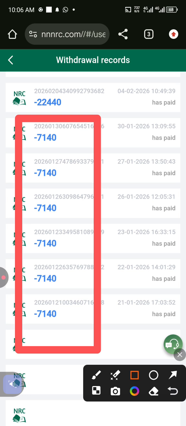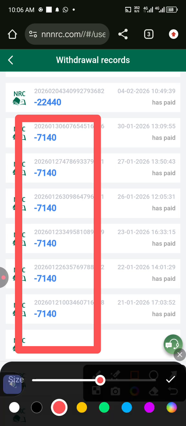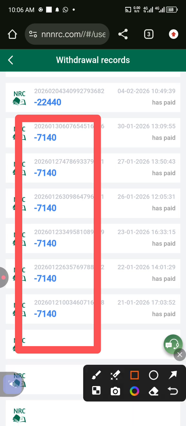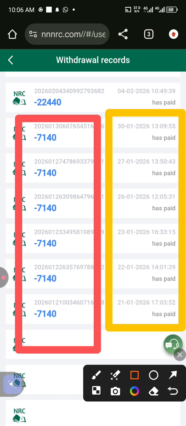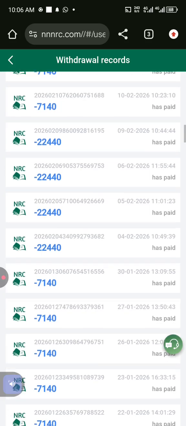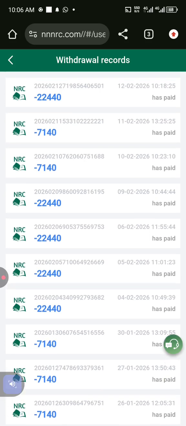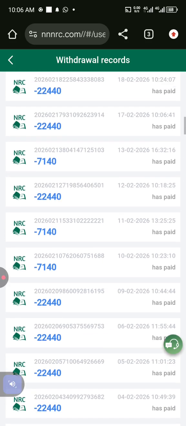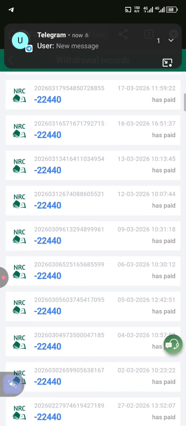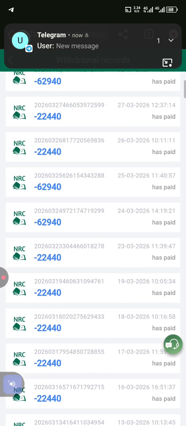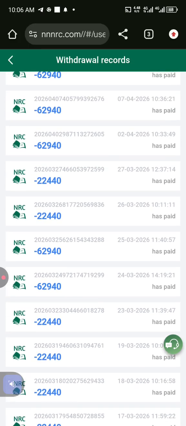And that was during the January period. Yeah, the January period. You can see, look at the dates here. It was during that January. So going to February, you can see I started withdrawing 25,000, except when maybe I just want to remove 8,000. Maybe the money that is there is not much. But if you check here, it's 25,000 that I was withdrawing back to back until when I started withdrawing